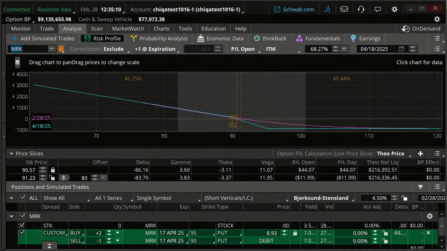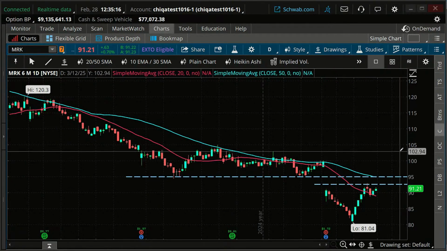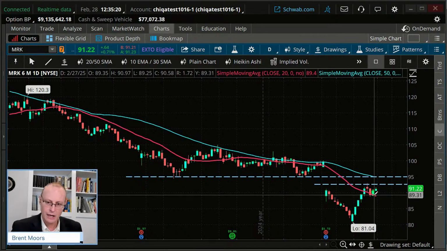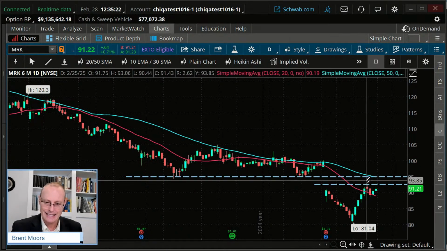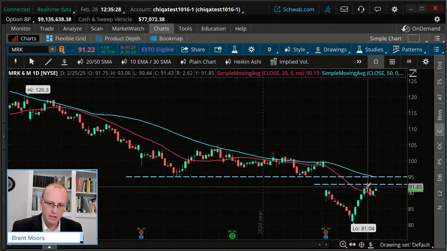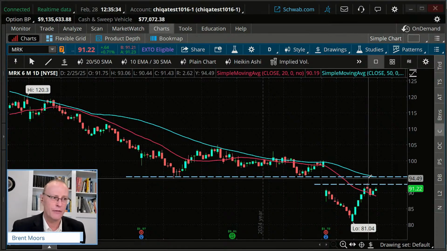Let's talk about exits. Again, we may not let this get to a really terrible situation. Maybe we say the recent bounce we had down, the high price on this candle, which is 93.06. I'm going to give it a little wiggle room. Maybe we'll go all the way up to 95 and say if it goes above 95, we're going to get out of that.